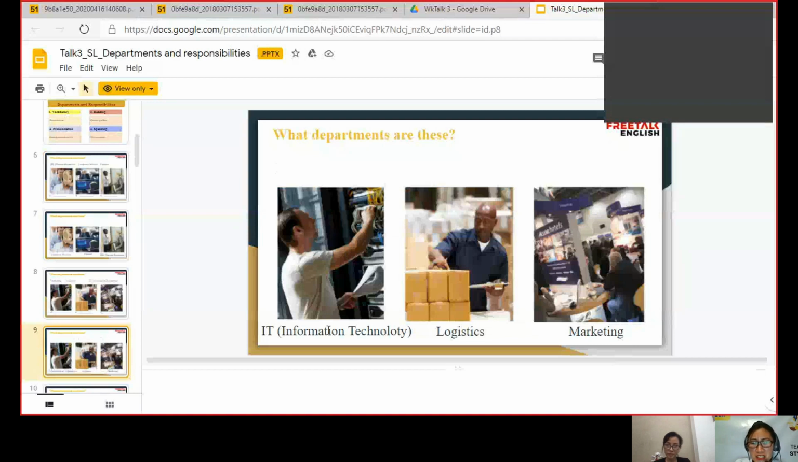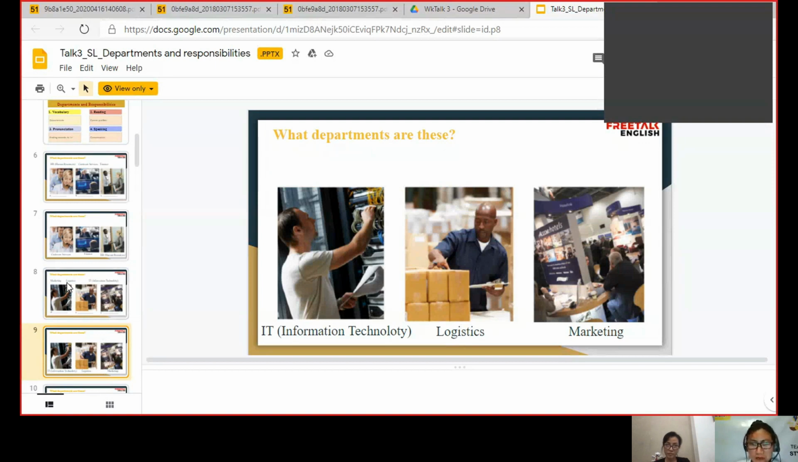Now for the first picture, it seems like the guy is checking something like the wirings, electricity. Okay, so that's why it's IT. And the second one seems like he is counting the products or the boxes. And the last one is like marketing because, as you could see, there are lots of people, so they're probably promoting some products. All right, so well done on this part.